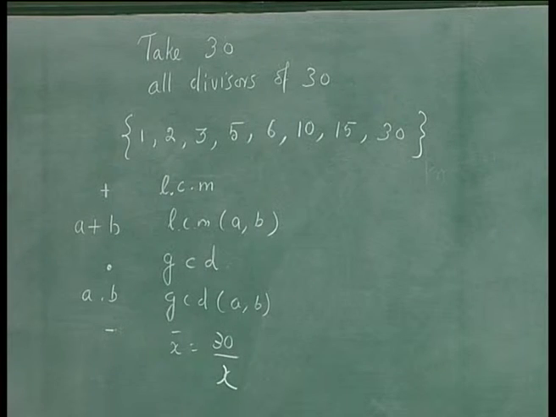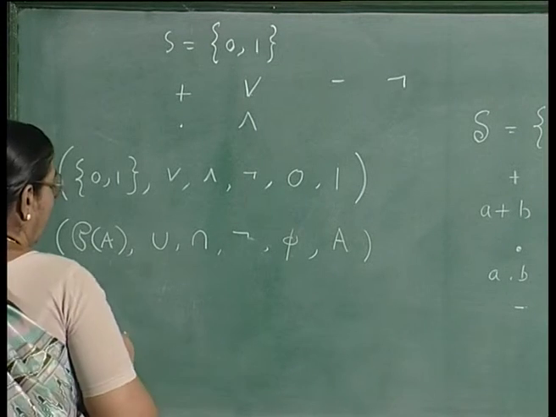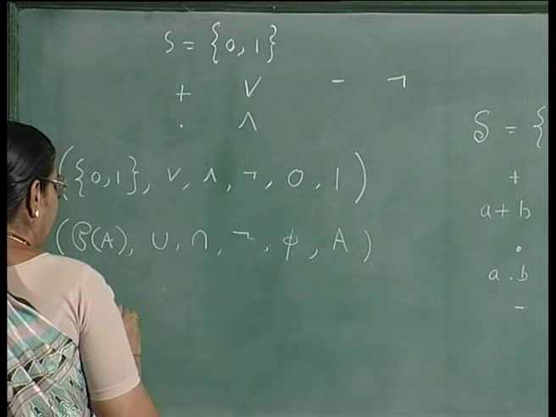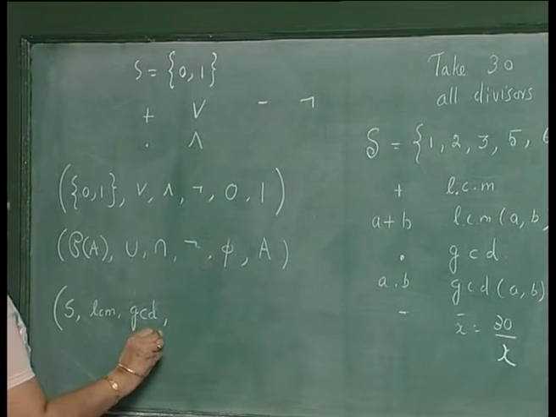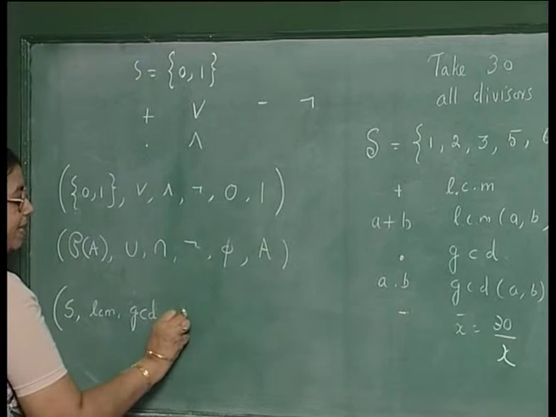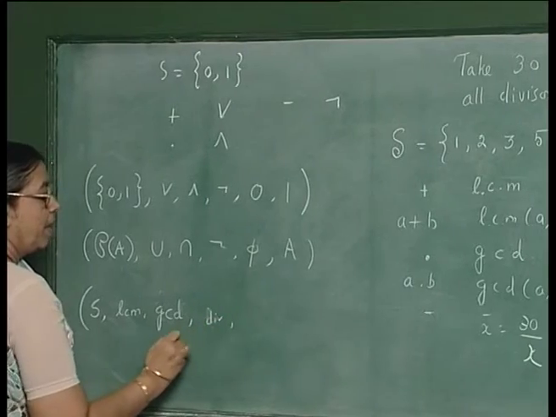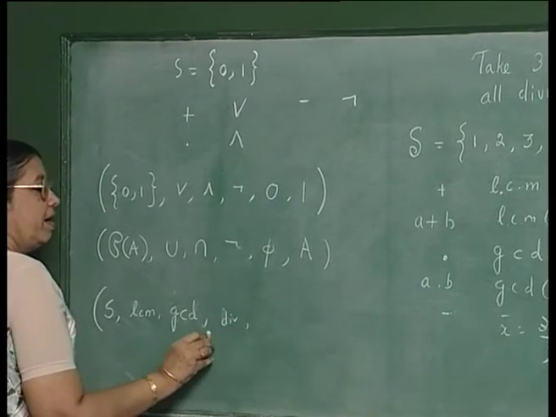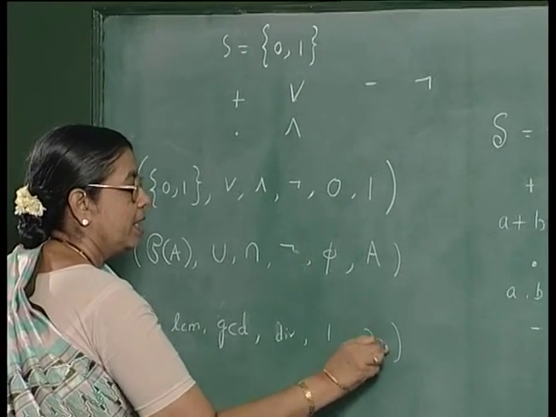If you define like this, then if I denote this set by S, then this set S along with the operations LCM, GCD, then dividing by x, 30 by x, that division I will say div, then the two constants are 1 and 30.